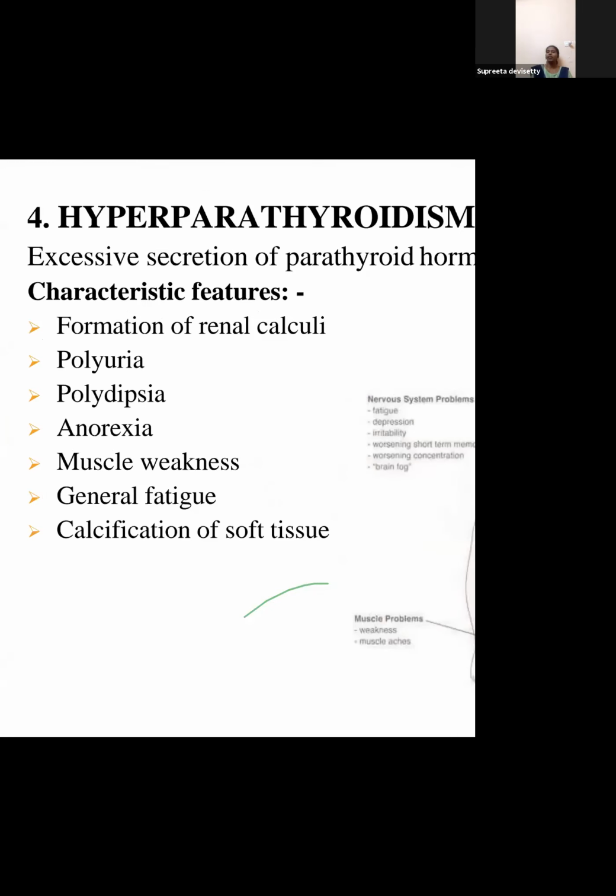Why is he drinking lots of water? Because he's urinating too much. Anorexia, loss of taste or not feeling hungry, muscle weakness, general fatigue, calcification of soft tissues. Calcification of soft tissues is another important thing. The calcium is more, so that calcium is getting deposited in the soft tissues.